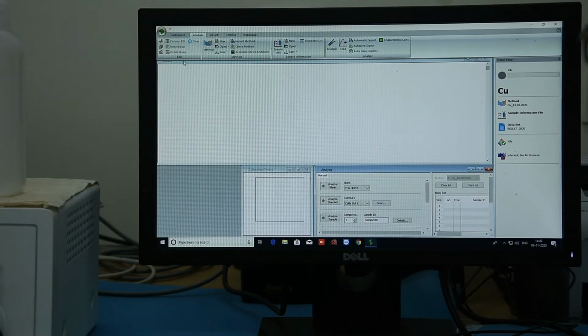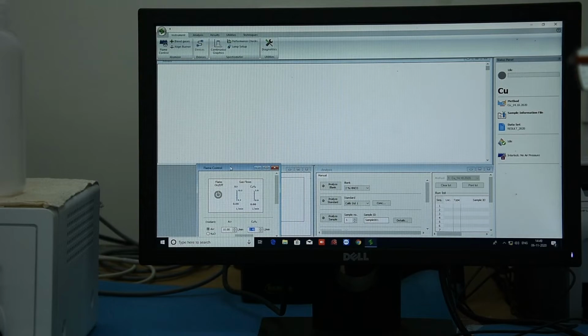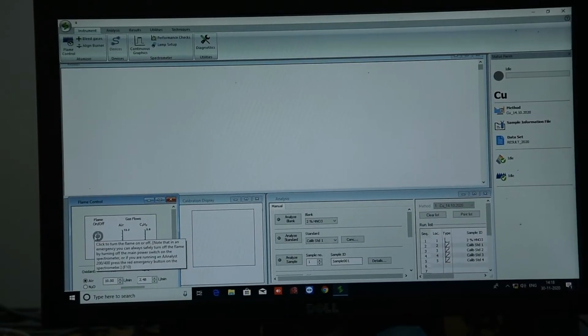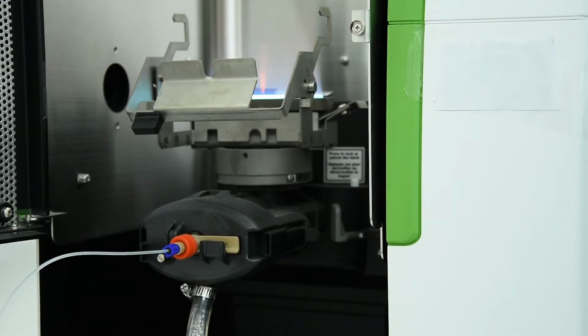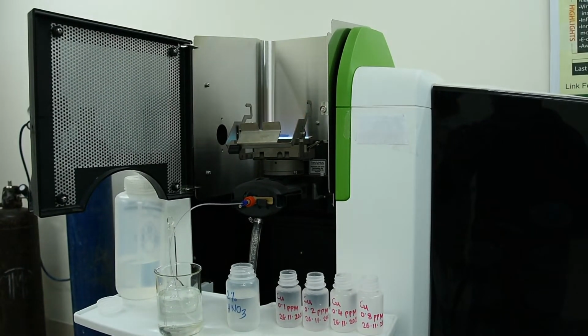Then we have to initiate the burning of the flame. Then again we have to go to the instrument and click on the flame control unit. At first we are switching on the flame unit. Here you can see that this is the flame.